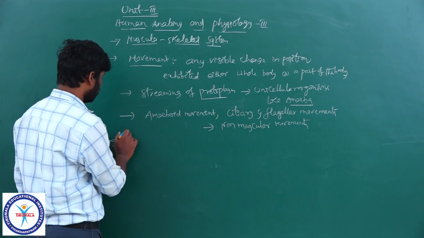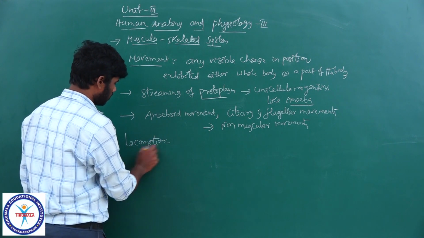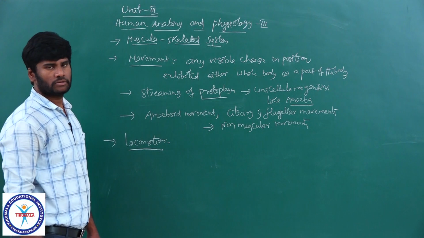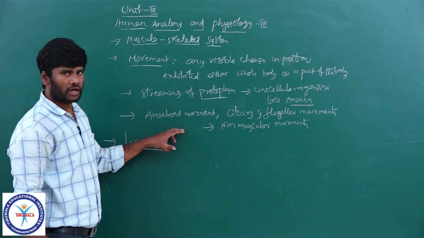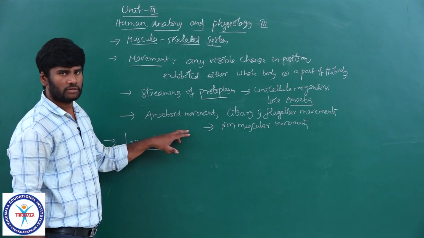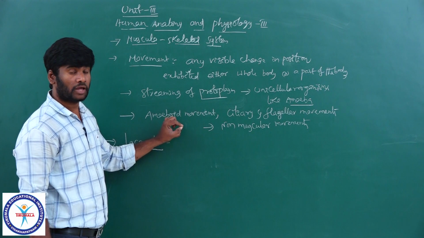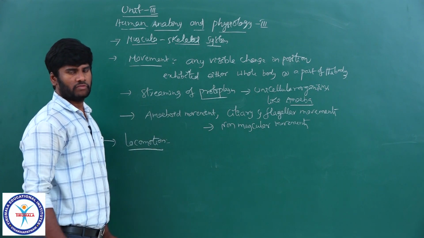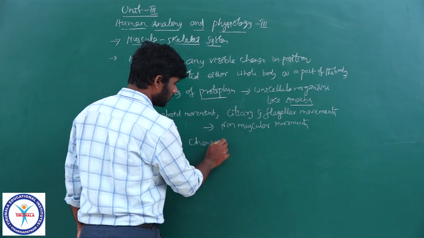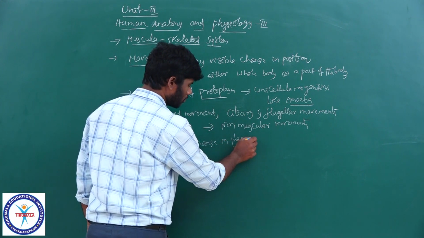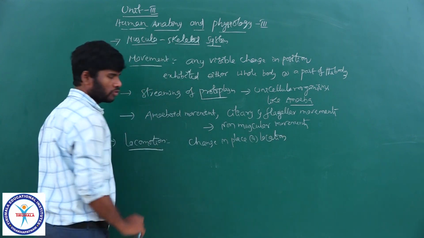Now come to locomotion. Locomotion is different from movement. You know, sometimes living organisms exhibit a kind of movement which involves change in place or location. If the movement involves change in place or location, it is called locomotion.